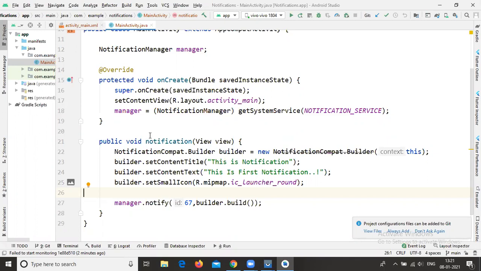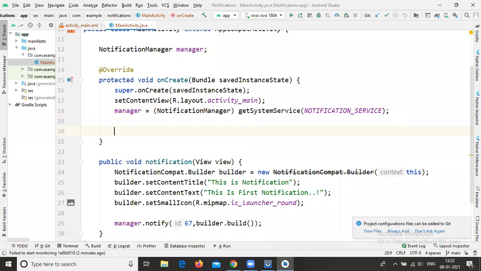In case you are not getting this notification, first of all you need to create the notification channel. Now all of you go to your onCreate method. It is not mandatory to create it in the onCreate method. You can create this notification channel inside the notification method also.